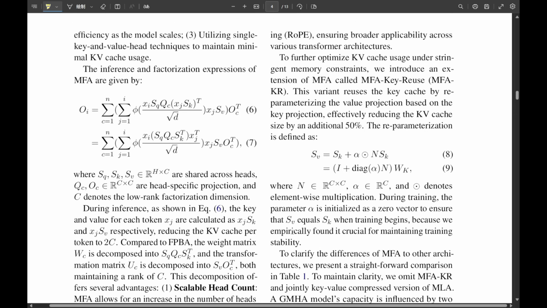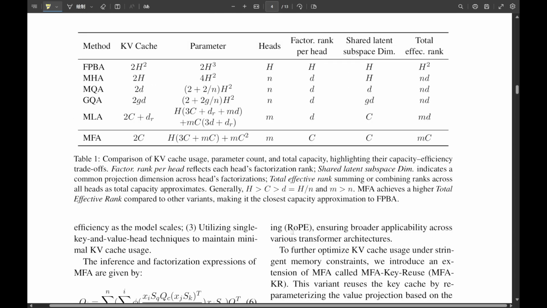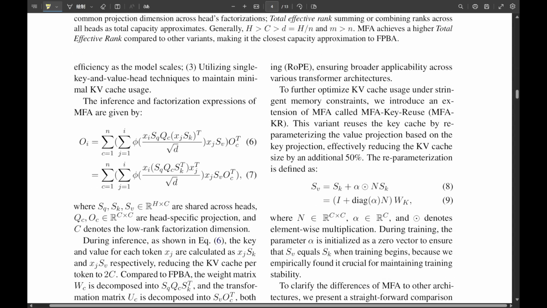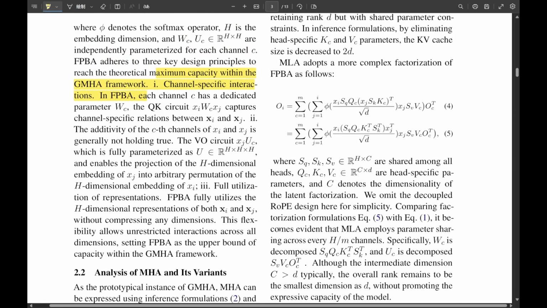Well, MFA-KR went even further on the memory front. It reduced cache usage to an astonishing 12.3 KB per token. That's the 93.7% reduction compared to MHA we talked about. Exactly, a massive reduction. And it came with only a very slight accuracy trade-off, landing at 48.0%, still very respectable performance. Which makes MFA-KR seem ideal for scenarios where memory constraints are just absolutely paramount, like maybe edge devices or situations with huge batch sizes. Precisely. It gives you options depending on your priority.